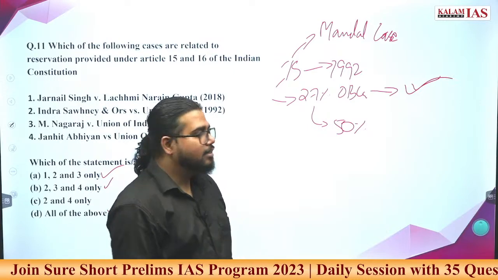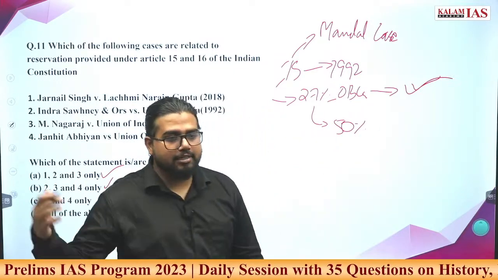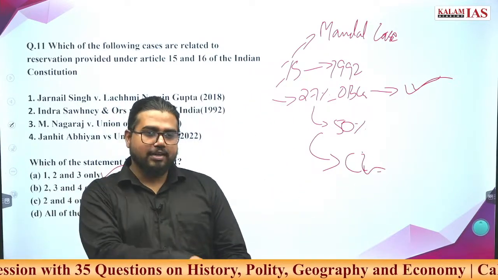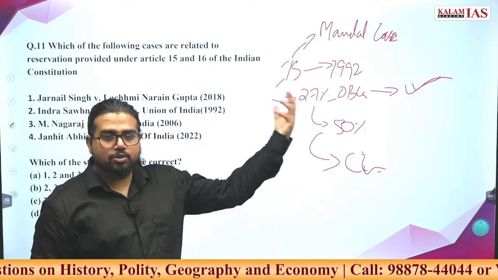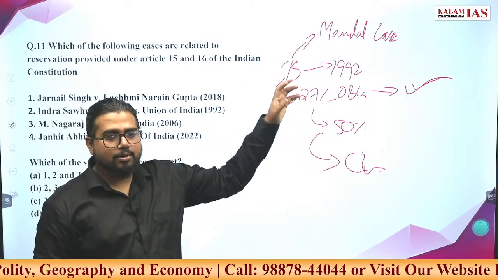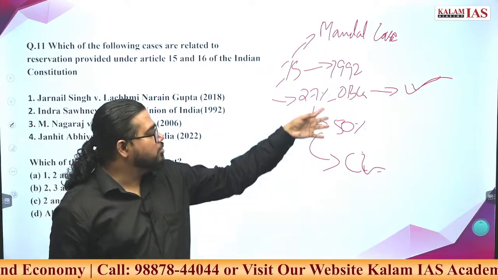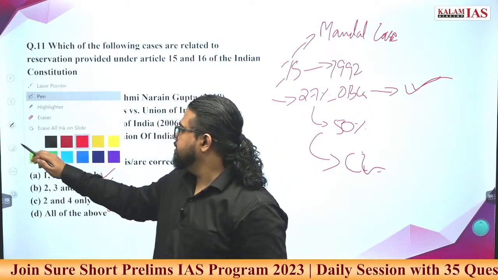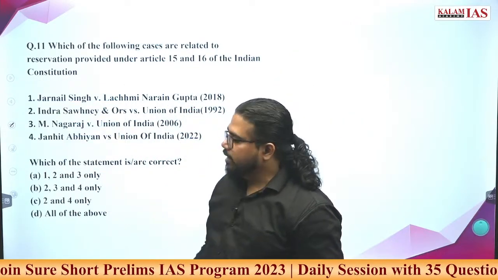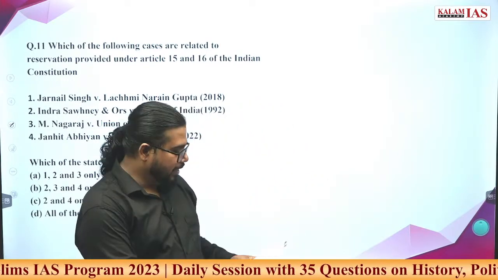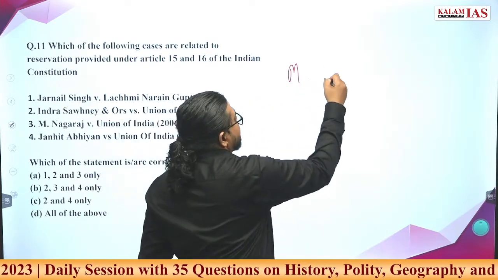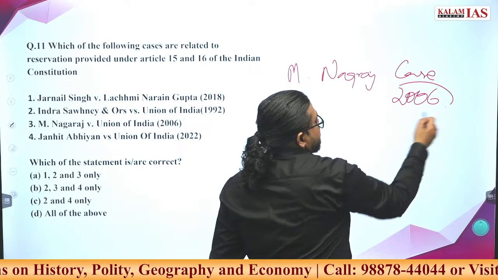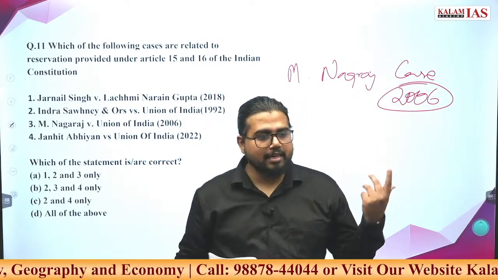What is the other condition? If you are giving reservation to OBCs, give reservation but exclude the creamy layer. The government was told to define the creamy layer and do data collection so that the creamy layer will not get these benefits, and only the intended communities will get the benefits. These were all the provisions under the Indira Sawhney case, or the Mandal case famously. Now what happened in the next famous case? M. Nagaraj case, in which year is it? 2006. What was the M. Nagaraj case about?